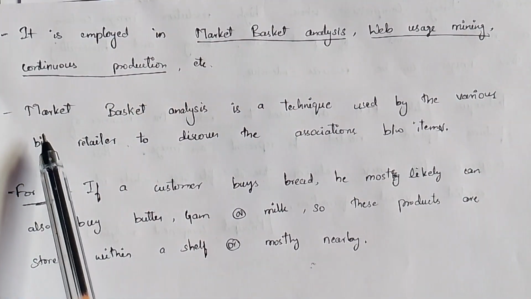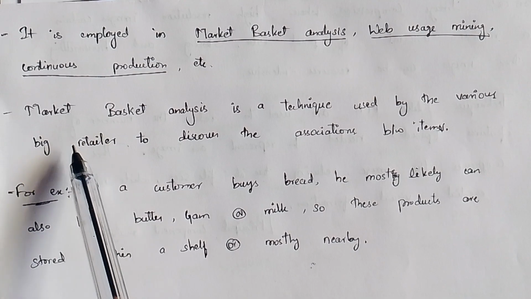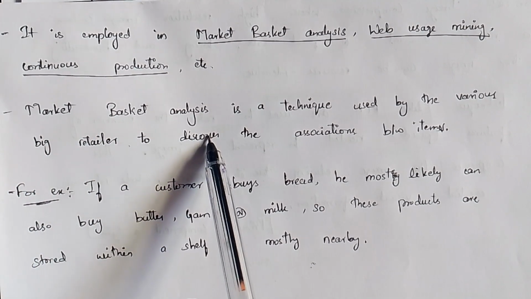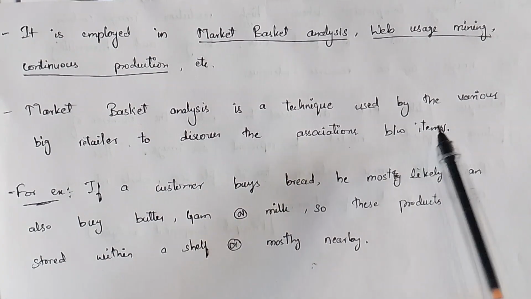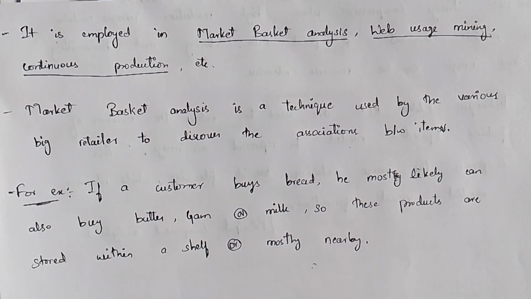Here is an example. Mostly this rule is used in market basket analysis, which is a technique used by various big retailers to discover the associations between items. It is used by big retailers who buy items in bulk. These items are interrelated to each other. For example, the wholesaler buys most of the items which are related to each other.